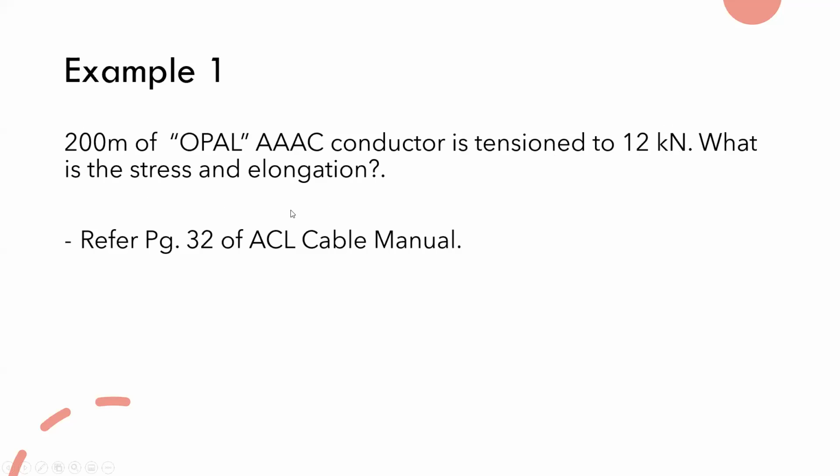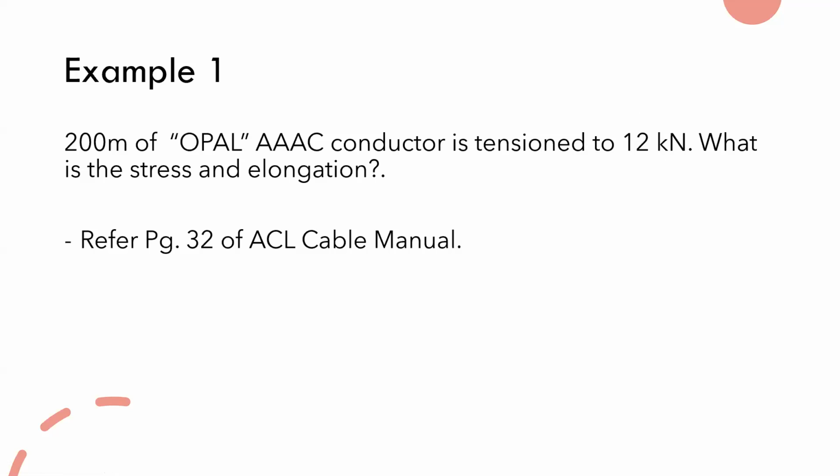As I said earlier, we need to consider this tension as the horizontal tension, but the given tension is the tangential tension, acting perpendicular to the cross section of the conductor, but we are going to take that whole thing as the horizontal component. So we are considering the worst case. You need to remember that we are going to consider the worst case for every design we do.